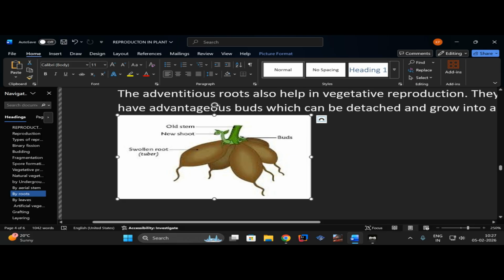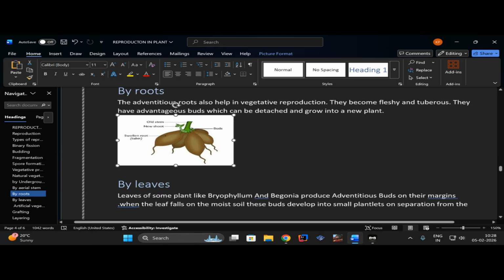So if you can see in this picture, it is kind of, you can say, sweet potato, or swollen root tuber. It is also written here, tuber. The only difference we are getting here is that the bud will grow from this green part, the stem, not from the root. You can say that at the point in the middle of the shoot and root, I mean stem and root, there will be the bud which will grow into a new plant. That was that simple.